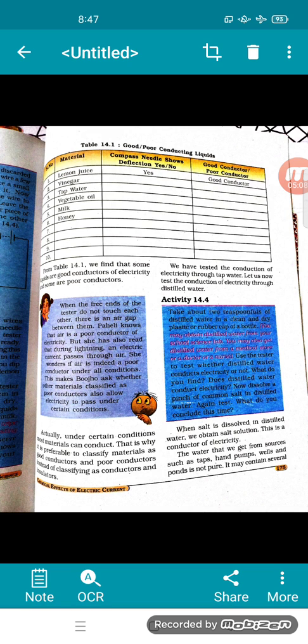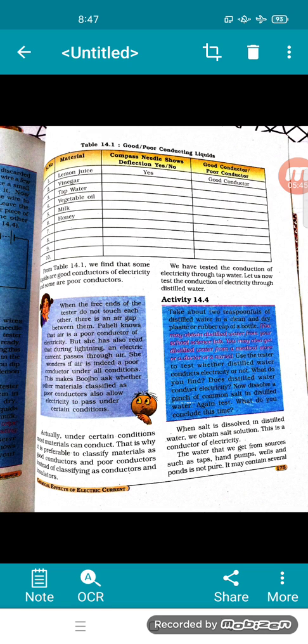We have tested the conduction of electricity through tap water. Let us now test the conduction of electricity through distilled water. Take about 2 teaspoonfuls of distilled water in a clean and dry plastic container. Use a tester to test whether distilled water conducts electricity or not. What do you find? Does distilled water conduct electricity? Now dissolve a pinch of common salt in distilled water. When salt is dissolved in distilled water, we obtain salt solution. This is a conductor of electricity.